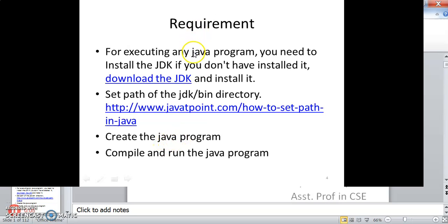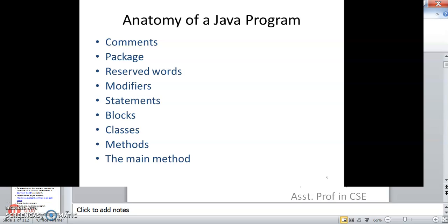So for executing Java, you need to download the JDK first, install it, and then you can create the Java program. From the command prompt, for compilation we give javac Programming.java, and for interpreting, java Programming. Actually, it is a mixing of compilation and interpretation. That's why we are doing this, so you can combine and run the Java program that way.